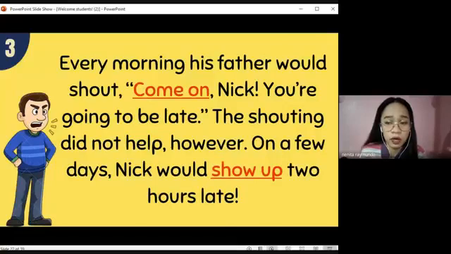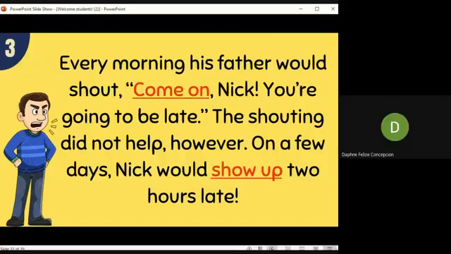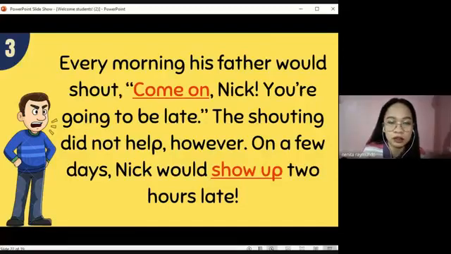Now, what about for the third part? The multi-word verb in this part is come on and show up. In the sentence, come on, Nick, you're going to be late. What do you think is the meaning of come on, Daphne? Hurry up. Hurry up, that's good. We can replace come on by saying, hurry up, Nick, you're going to be late. That's a good observation. Very good.